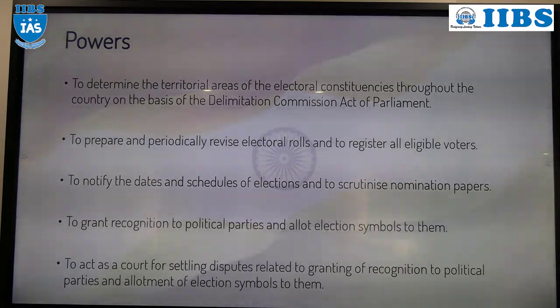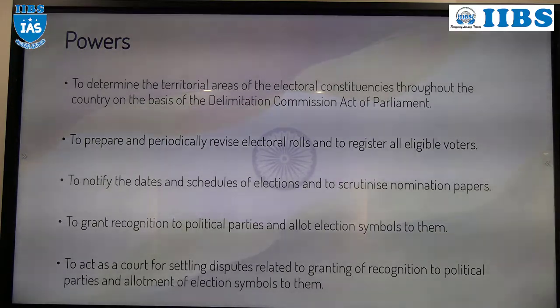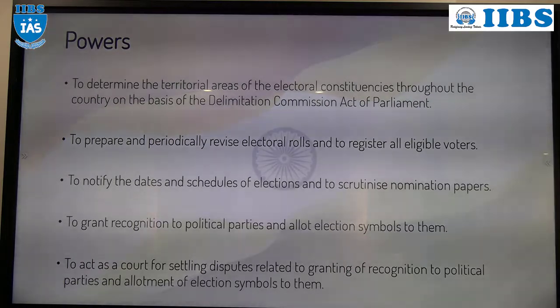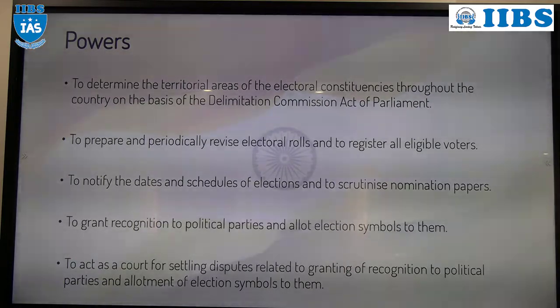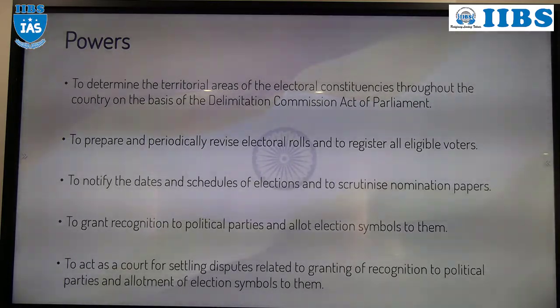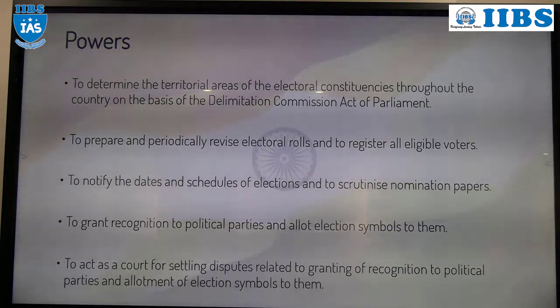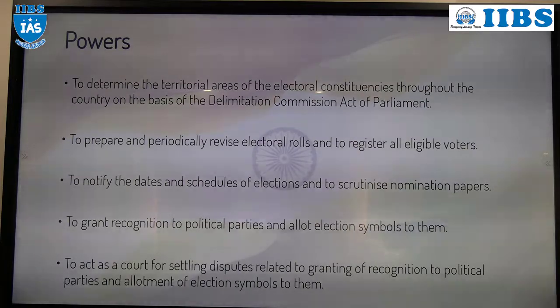Every day in India, lakhs, maybe crores of people attain the age of 18 years. Don't you think so? Right. So one of the duties of the Election Commission of India is updating the electoral rolls periodically, plus registering all the eligible voters. After registration you will get a voter ID.